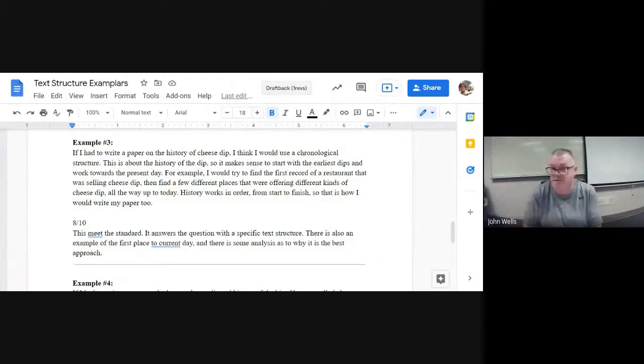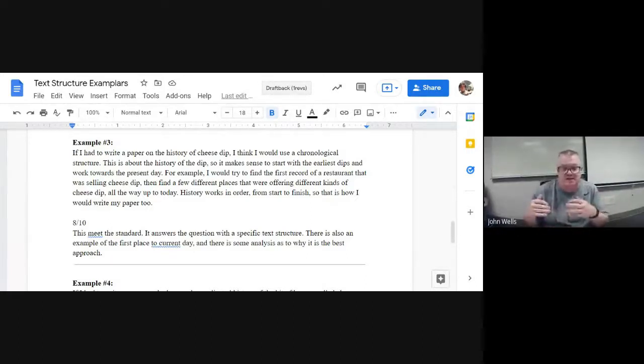Now, this one would get you an 8 because you are meeting the standard. The standard is analyze this text structure for its effectiveness. So if you wrote an answer like this, you'd probably get the 8. Now, why? Well, first off, it does say which structure. It answers that question. It also gives us an example.